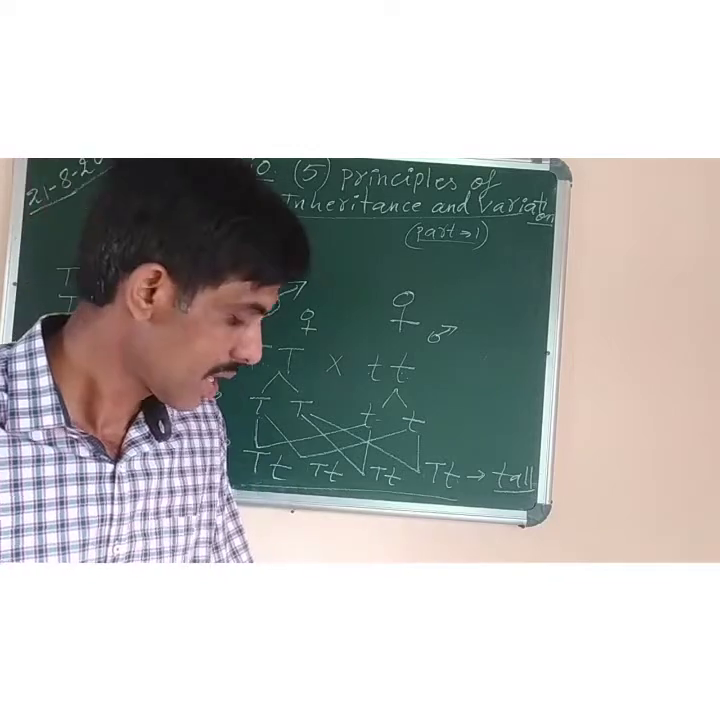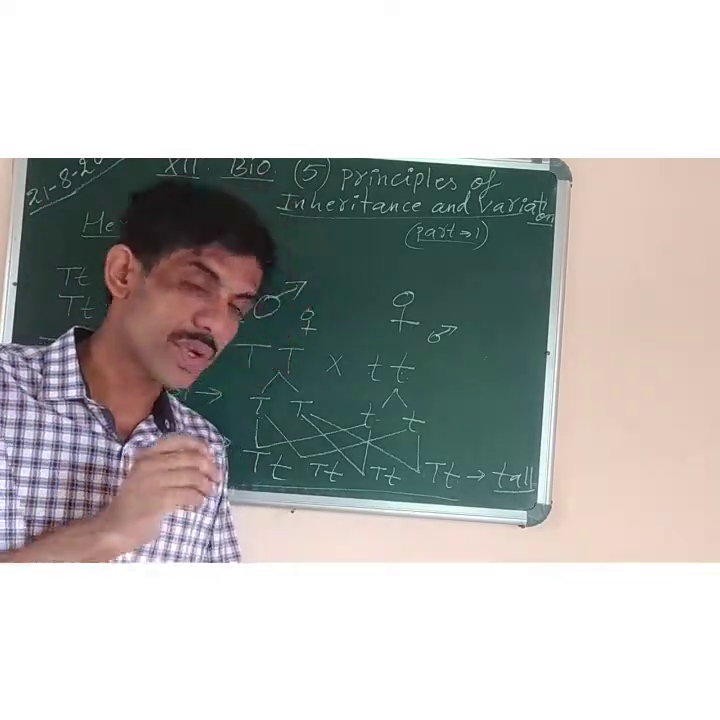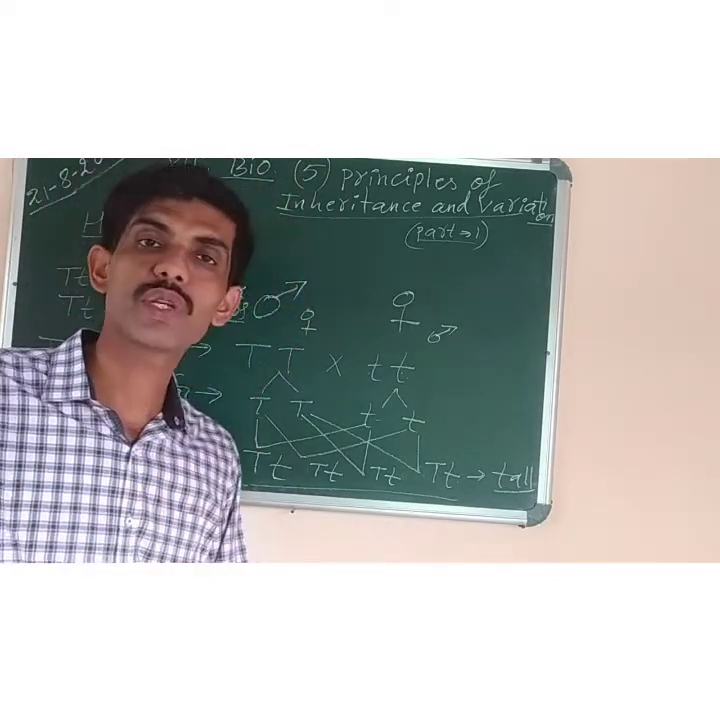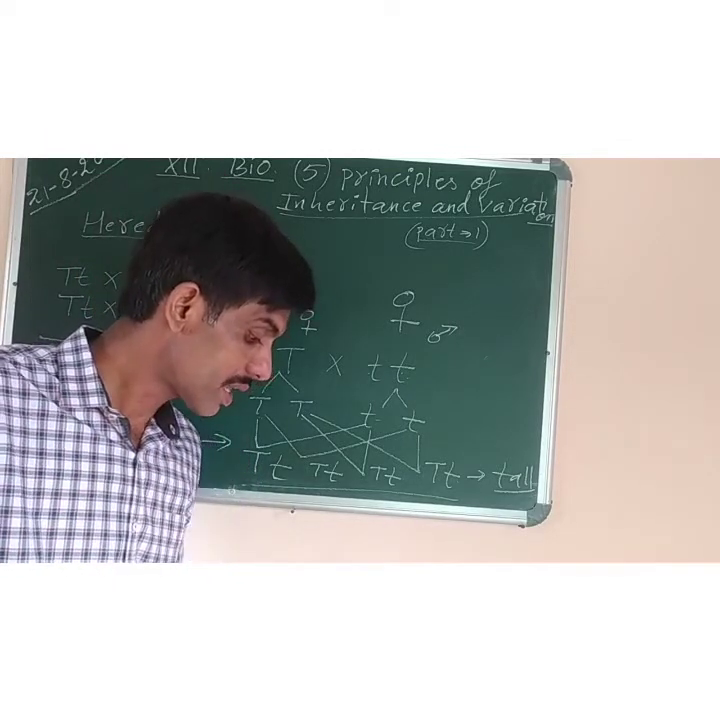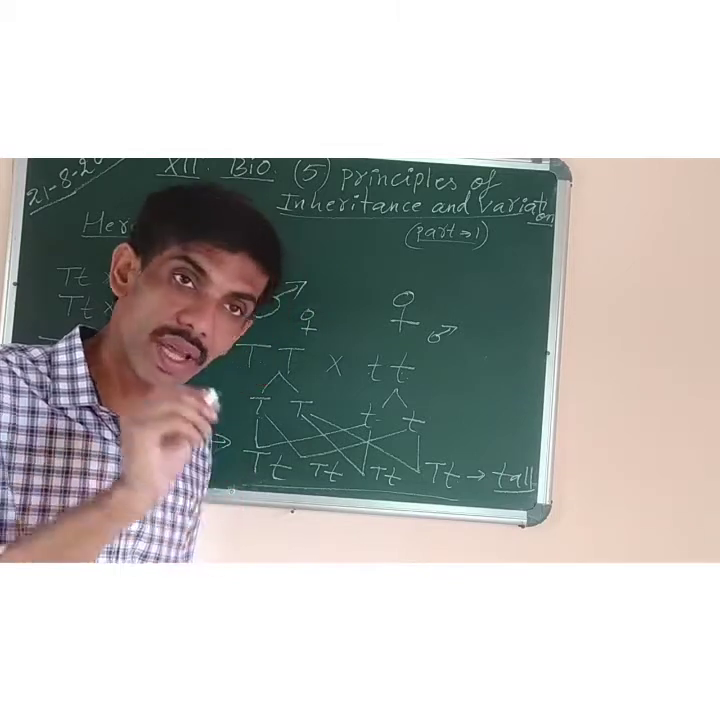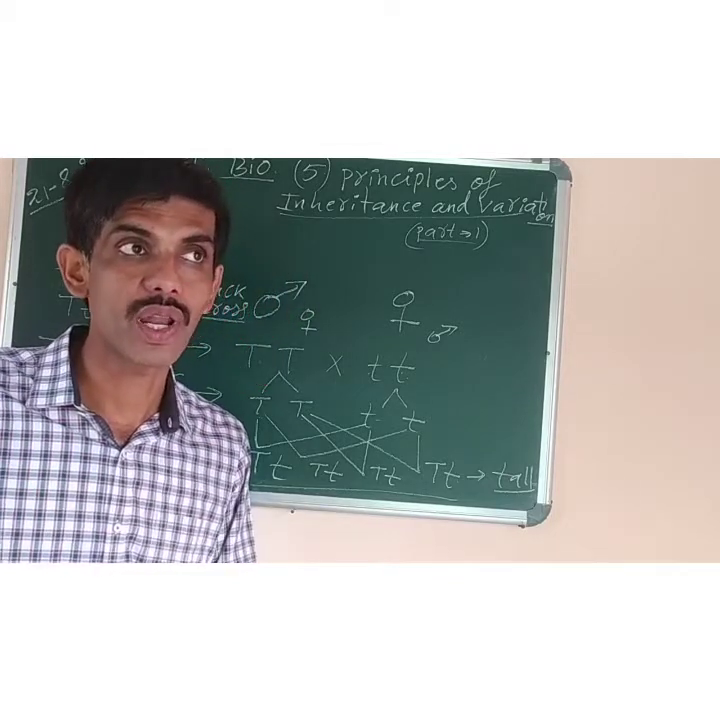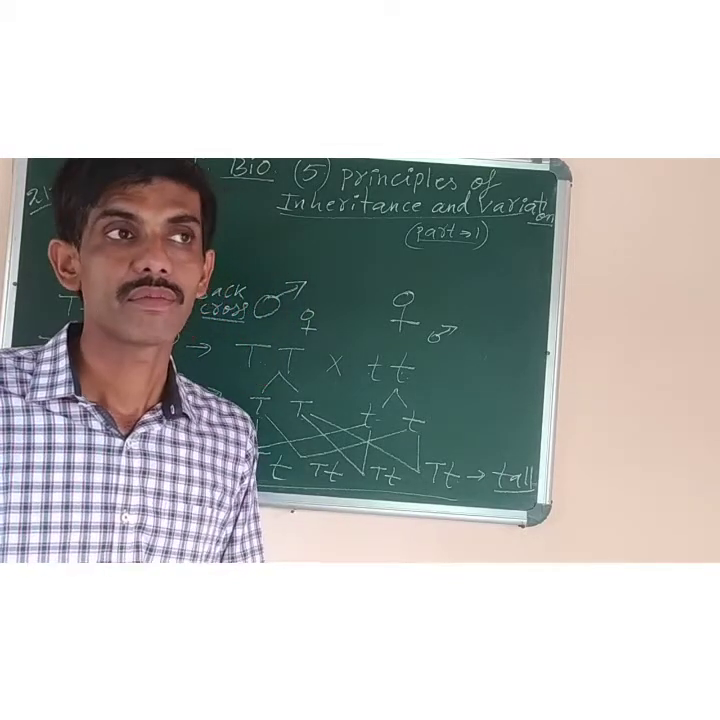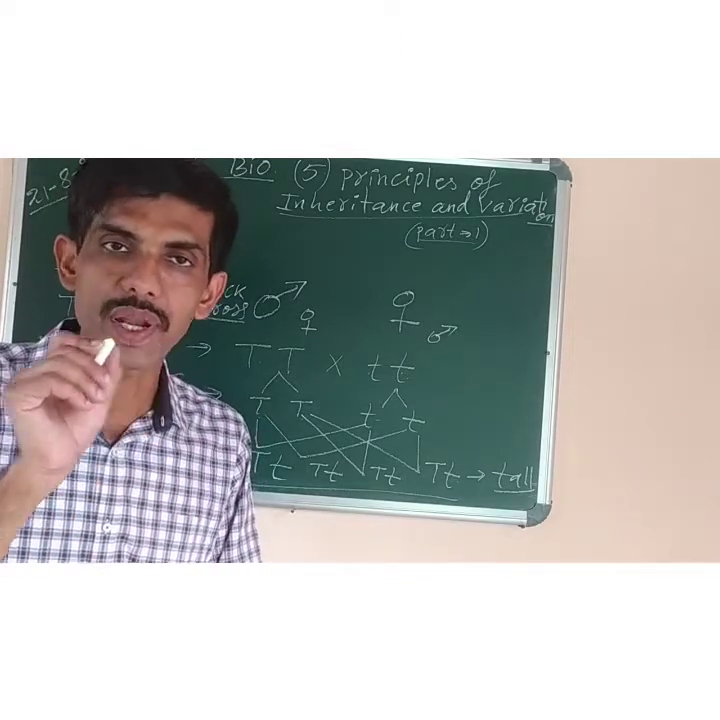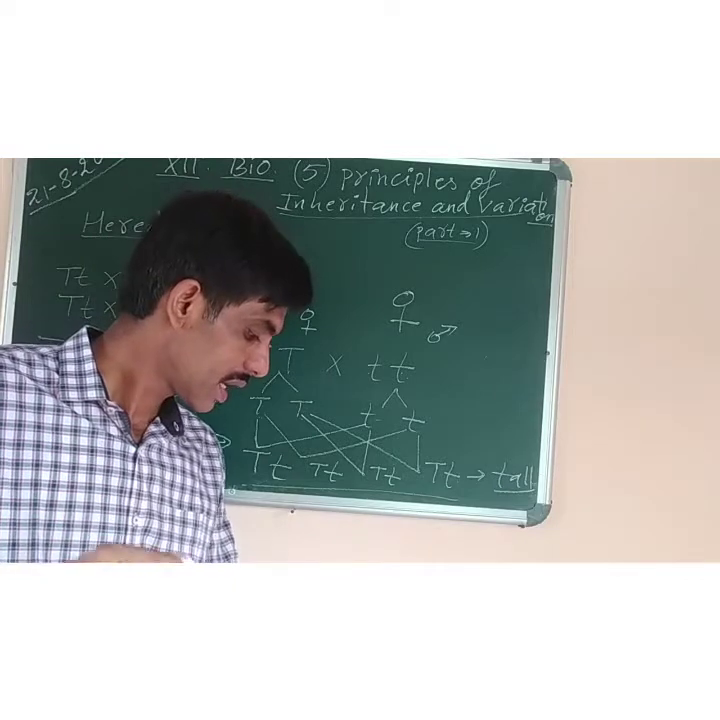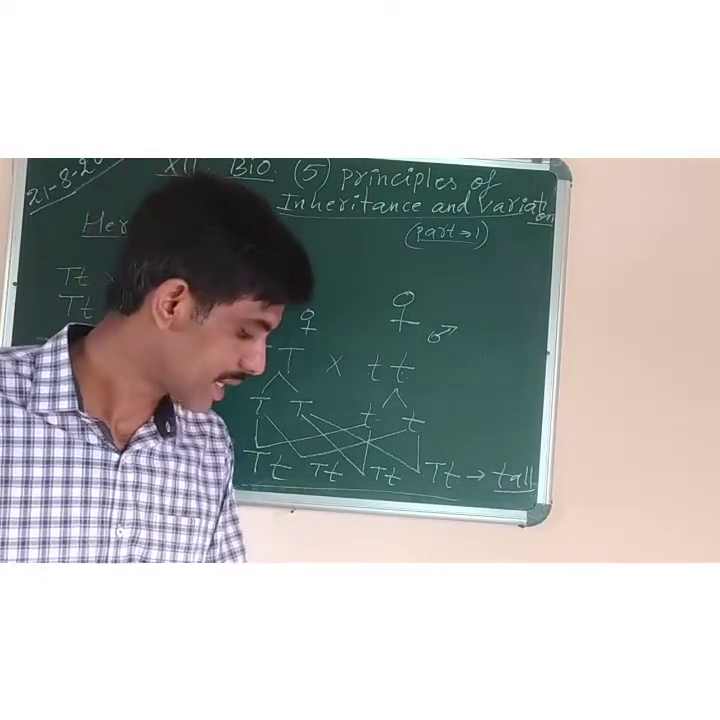The next one is, he was fortunate that the characters which he took in the pea plant, like tallness, the color of the flower or the position of the flower, didn't show any type of linkage or incomplete dominance or gene interaction.